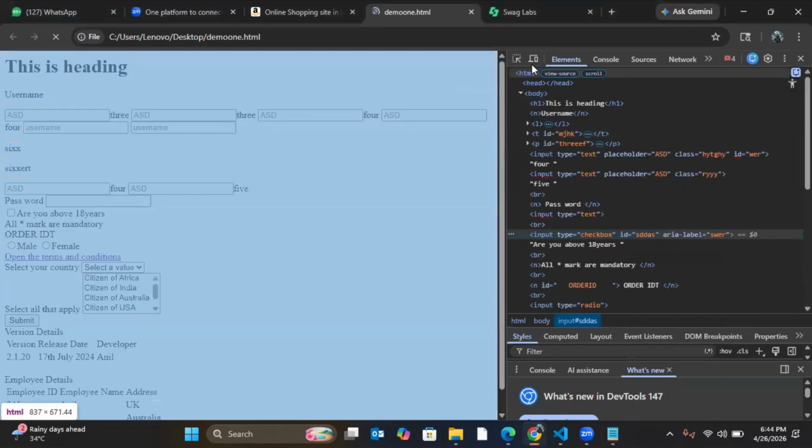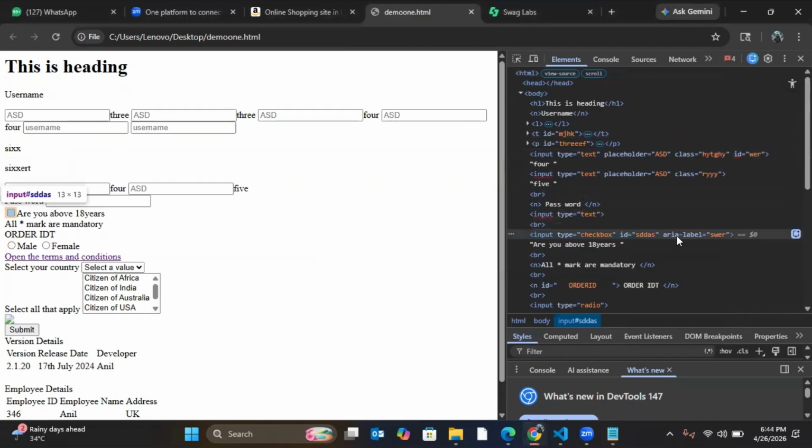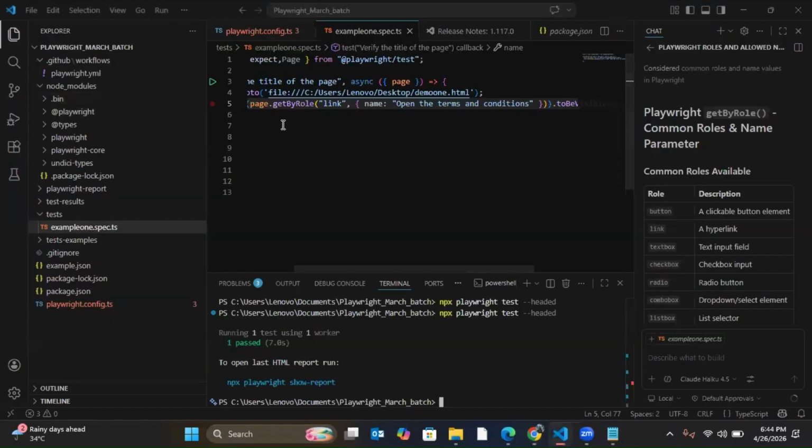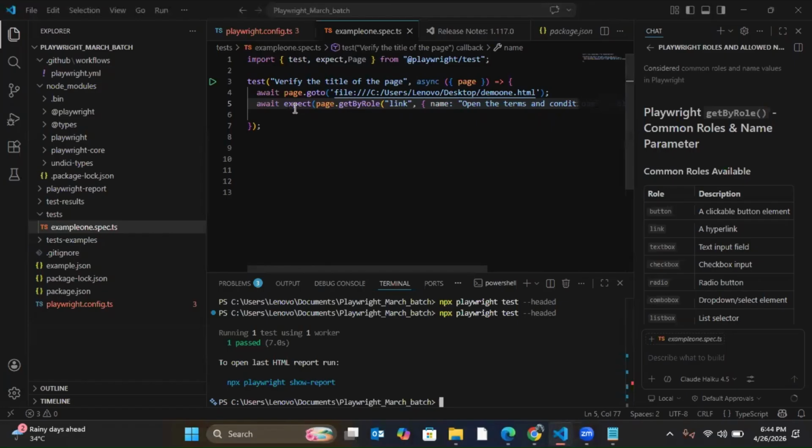Now let's write the getByRole for this one. I have an aria-label and its value is SWR, whatever. So what should I write here now? This is a checkbox, so write getByRole checkbox.